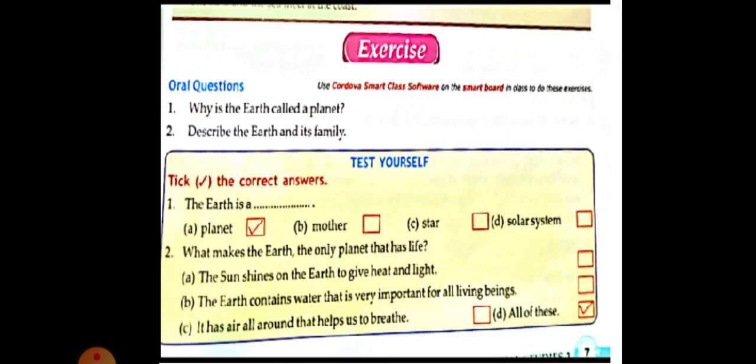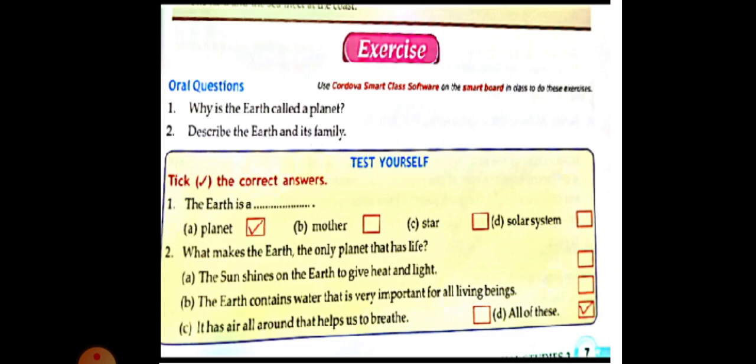Second, what makes the earth the only planet that has life? How can you say that the earth is a planet that has life? A. The sun shines on the earth to give heat and light. The earth contains water that is very important for all living beings. It has air all around that helps us to breathe. So all answers are right. So here the answer is D, all of these. Okay, now I will go with another exercise.